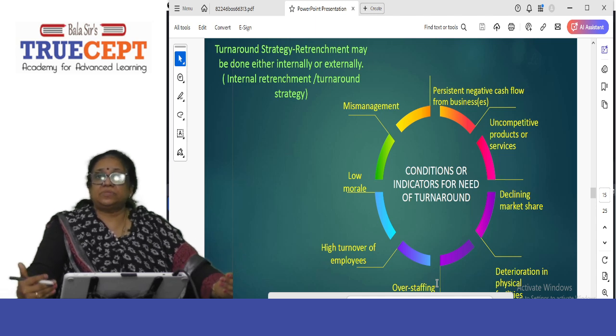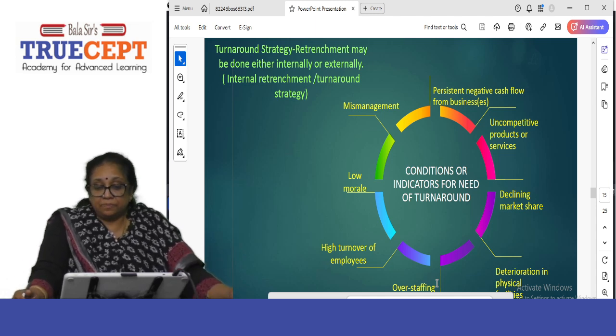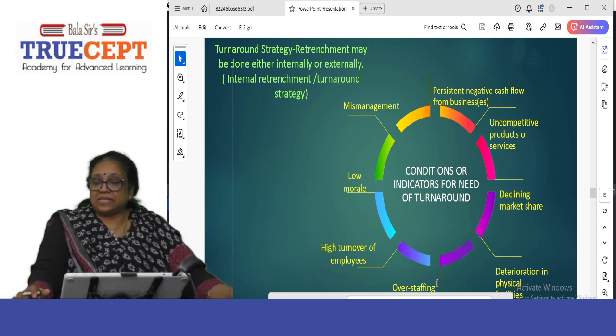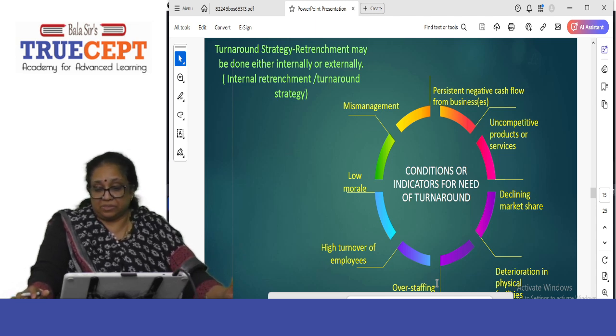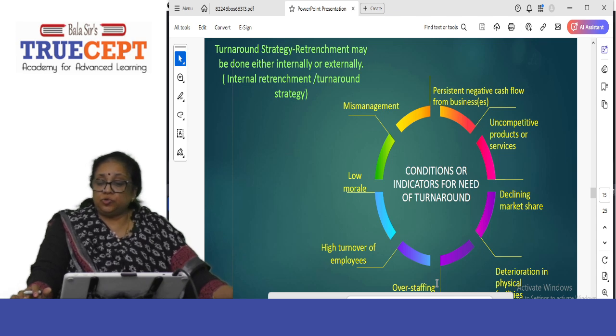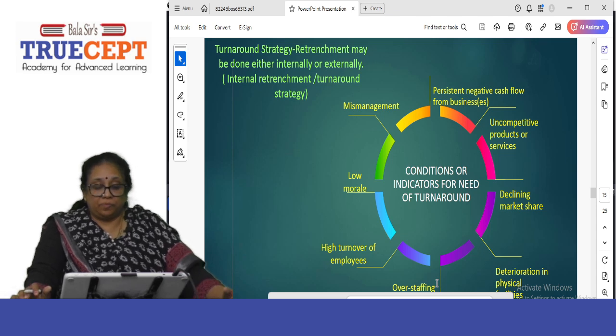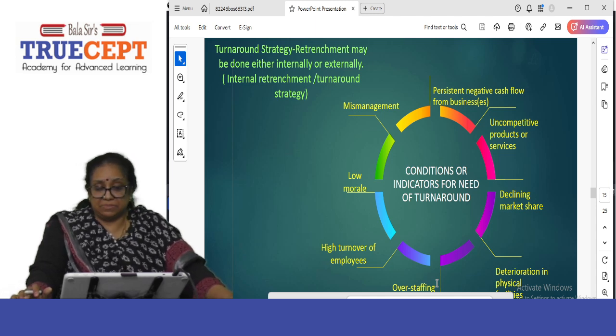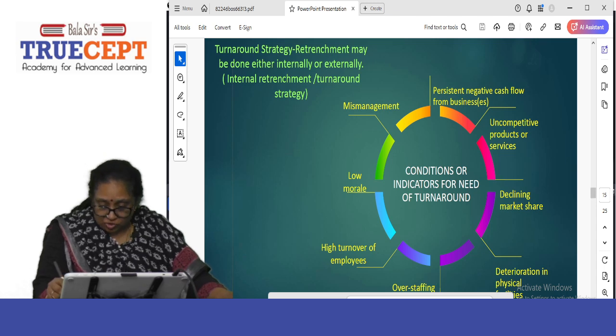So you have to write from Synergy Limited. So they are suffering from all this. And you can also include other points like this. Synergy Limited has been suffering from persistent negative cash flow from the business. And the market share has been declining. Employees due to this have been suffering from low morale. The reason might be due to uncompetitive products or services, maybe overstaffing and mismanagement. The low morale in future might lead to high turnover of employees until Synergy Limited takes steps for a turnaround strategy.